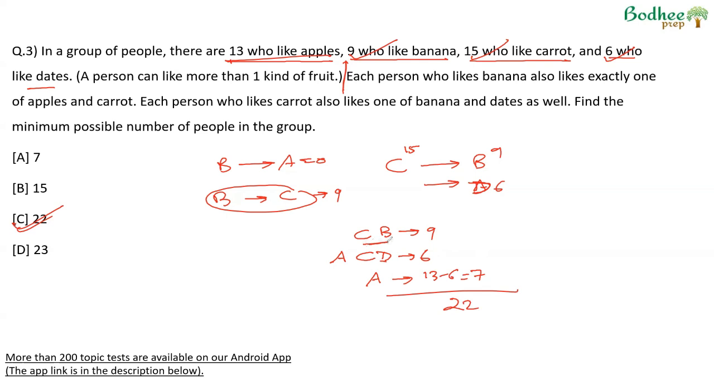If we have 22 people, we can distribute all of them. 9 people like carrots and bananas. 6 people like apple, carrots, and dates. 7 people like only apple. So banana will be 9, carrots will be 15, apples will be 13, dates will be 6, and all the constraints will be met. So minimum 22 people are required for this to happen.